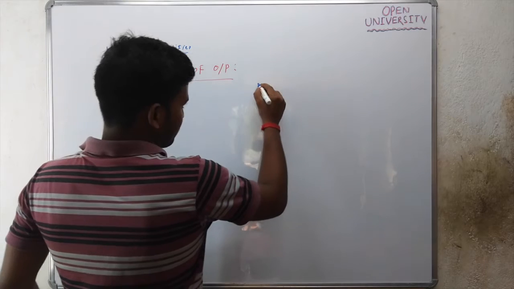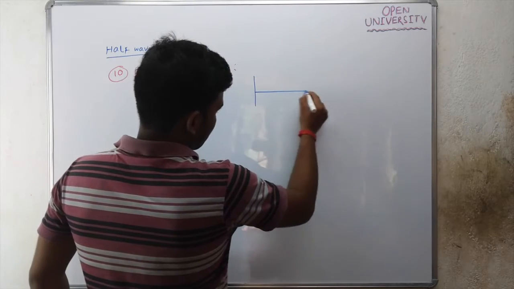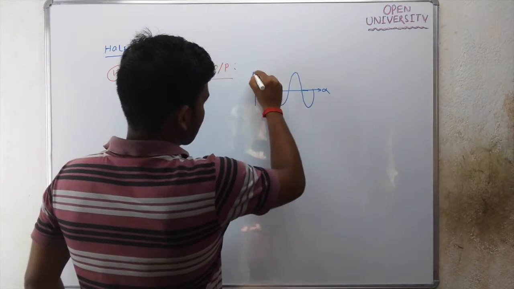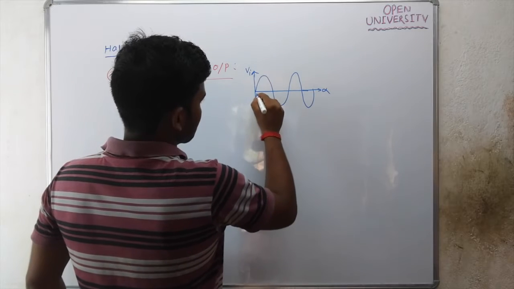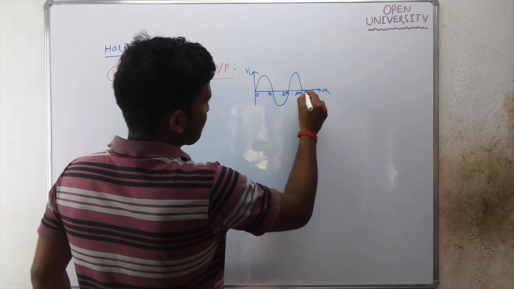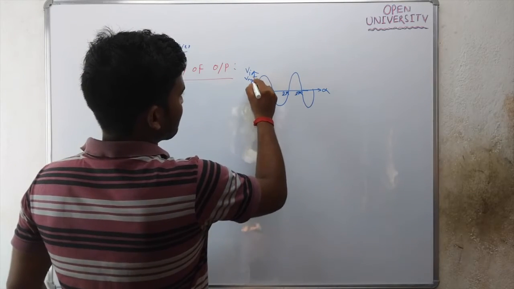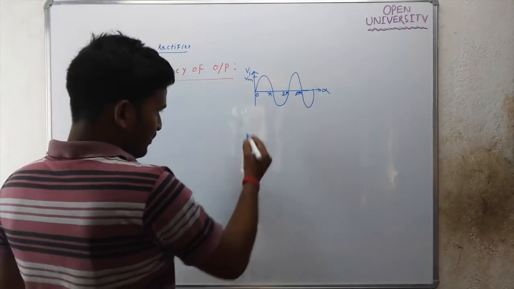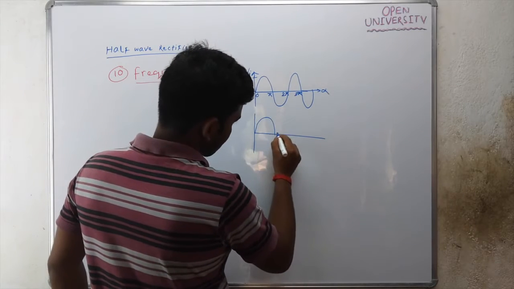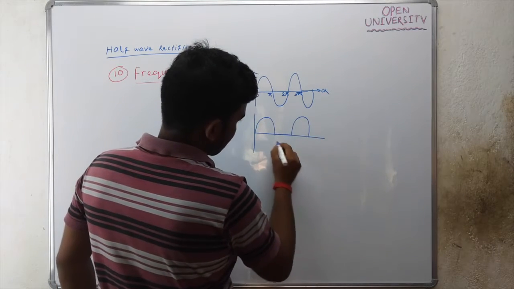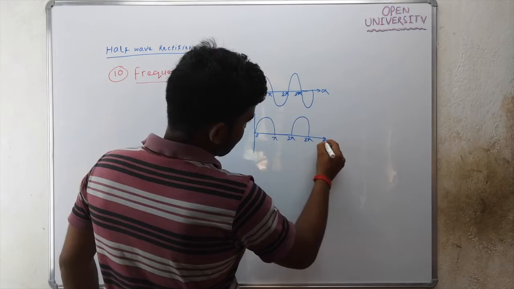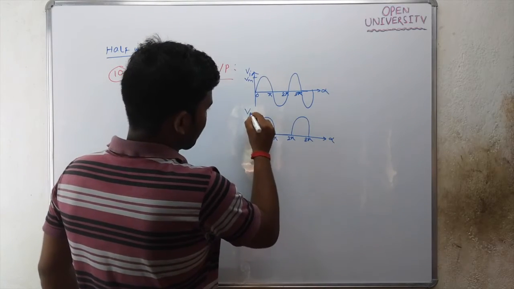The input waveform Vi, this is alpha, this is your Vi. This is 0, this is pi, this is 2 pi, this is 3 pi. This is the input waveform, and the output waveform of the half wave rectifier is something like this. This is 0, this is pi, this is 2 pi, this is 3 pi, this is your alpha. This is the output waveform.